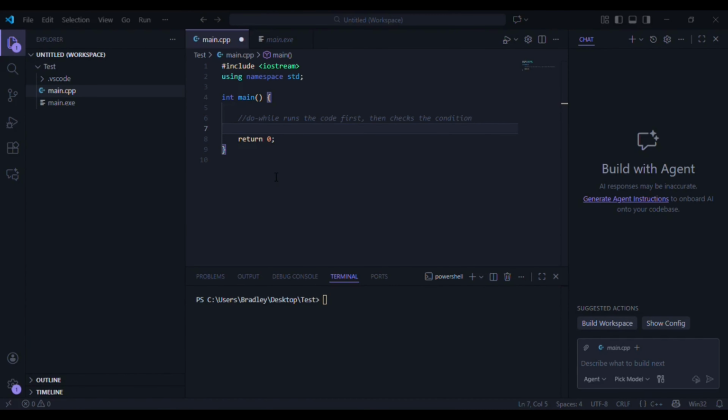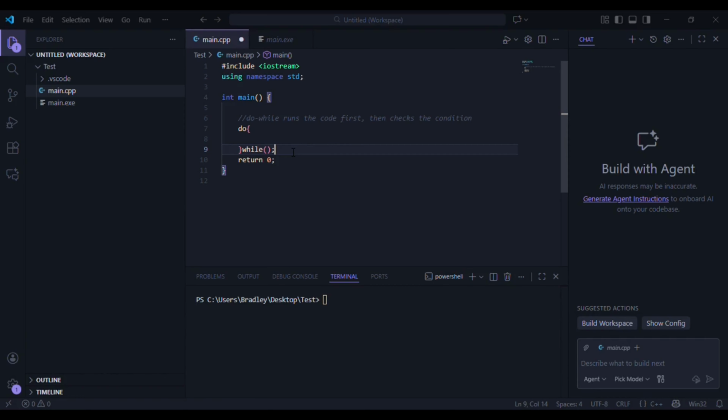Now meet the chaos cousin. Our do while runs the code first, then checks the condition. So here you're gonna do, right? Whatever you want done, right? We're gonna go down. We're gonna do your while condition, and you need to add a semicolon. I can't stress that enough. A semicolon is going to be required. If you forget it in an exam, the compiler becomes your number one enemy.